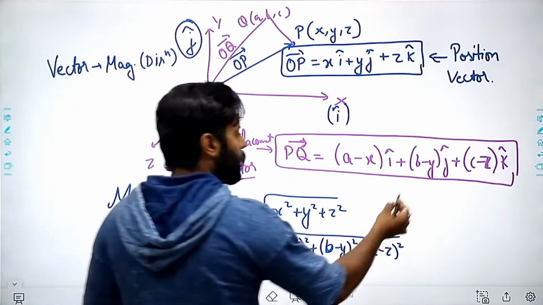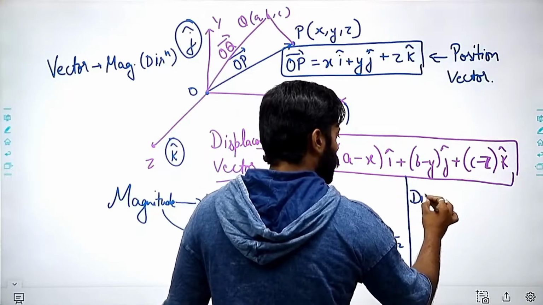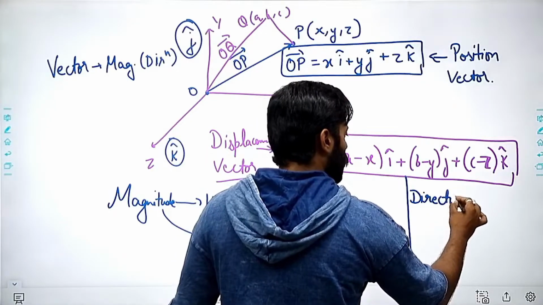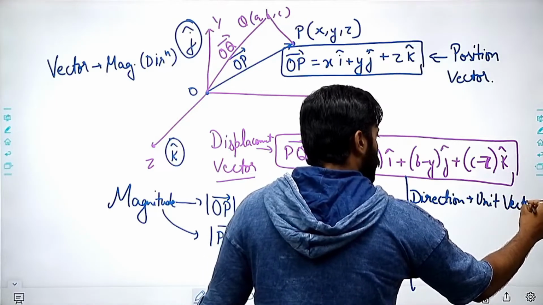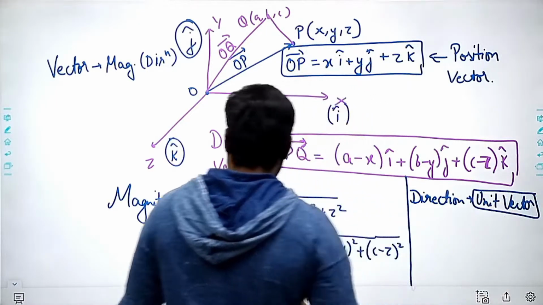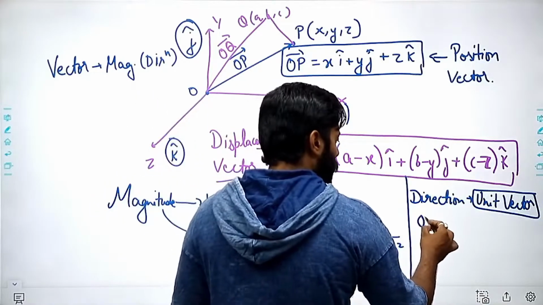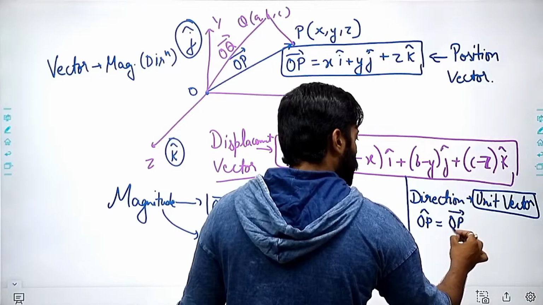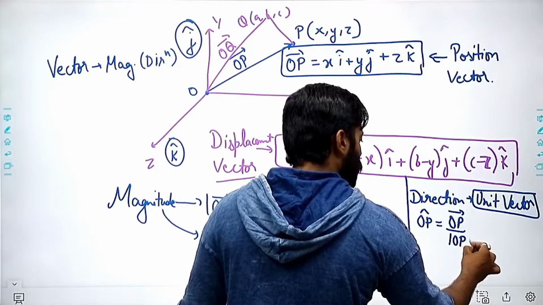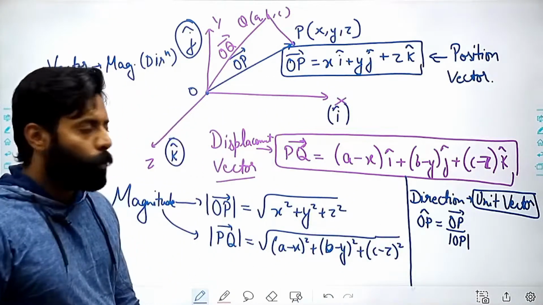So for direction, we have the unit vector. For directions, we have the unit vector, and the unit vector for OP will be the OP vector divided by the mod of OP.